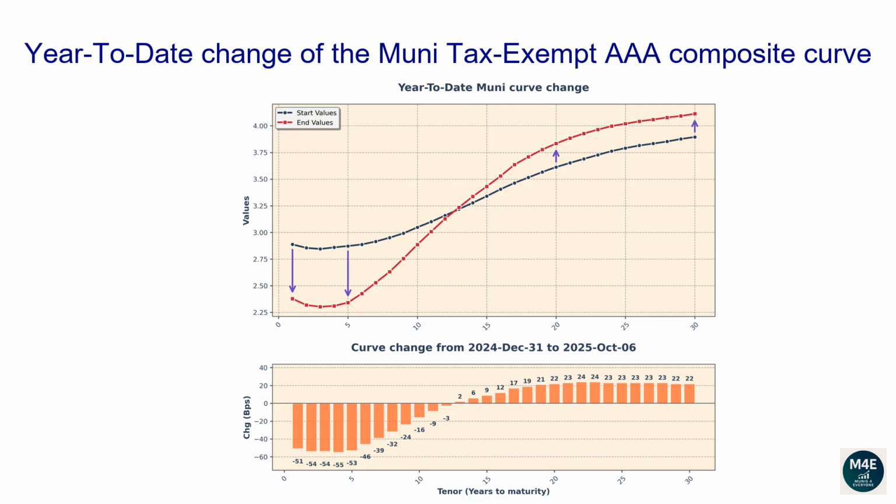The 1-year tenor changed -51 basis points. The 2-year tenor changed -54 basis points. The 5-year tenor changed -53 basis points. The 10-year tenor changed -16 basis points. The 20-year tenor changed 22 basis points. The 30-year tenor changed 22 basis points.